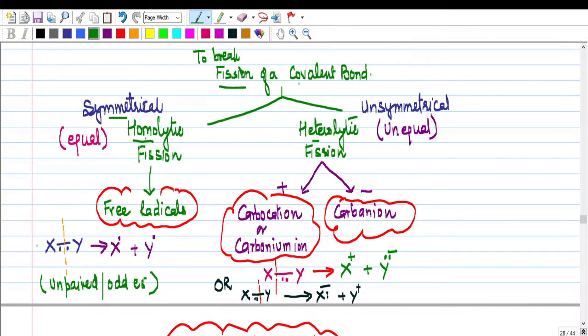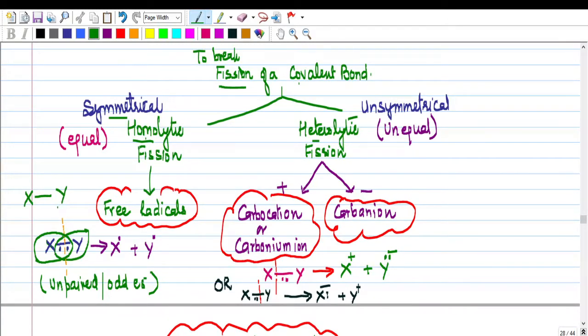Suppose there is a covalent bond between X and Y. Since it is a covalent bond, one electron from X and one electron from Y are forming the linkage. Y is already having say 7 electrons, and with one electron of X it completes its octet, and likewise X also completes its octet by sharing one electron from Y. So these electrons are equally shared and the bond formed is a covalent bond.